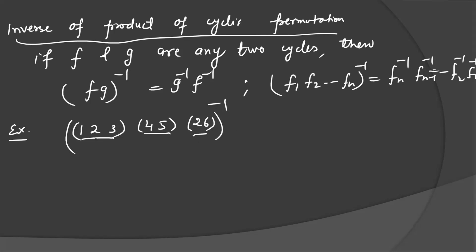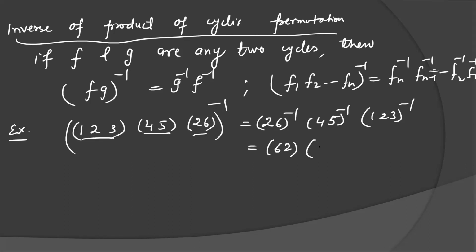The inverse will be equal to (2, 6) inverse, (4, 5) inverse and (1, 2, 3) inverse, just using this result from the backside. Can you tell me what the inverse of (2, 6) will be? It will be (6, 2) only. Just change the order from the backside. (5, 4). This will be (3, 2, 1). Now you can multiply it. This is actually the inverse of this product FGH, if you suppose.